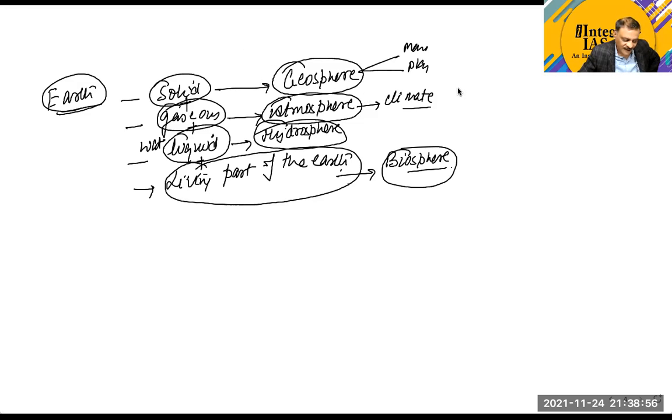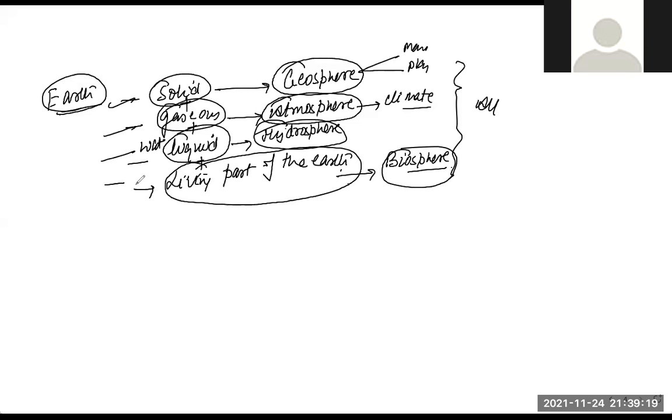Again I will say that geography tends to study all these variations in all the components of the Earth, and that is why geography is called a study of areal differentiation. Generally we call it a study of the Earth's surface, but in a better sense we call it a study of areal differentiation. Is it clear, guys? Hamid, is it clear? Yes, sir.